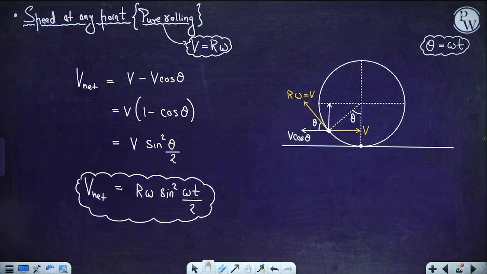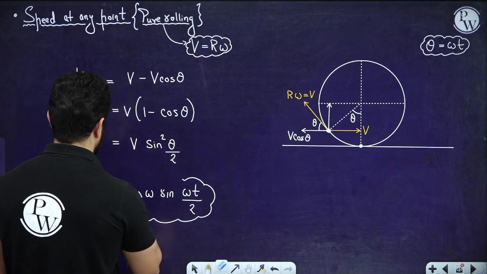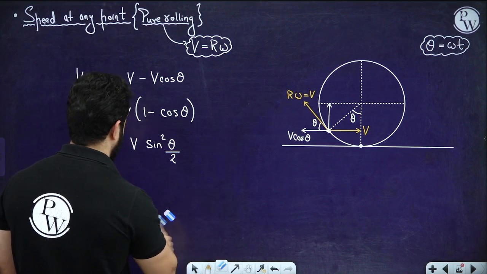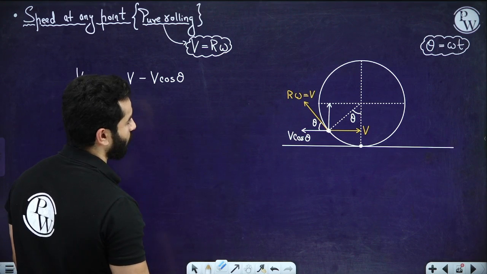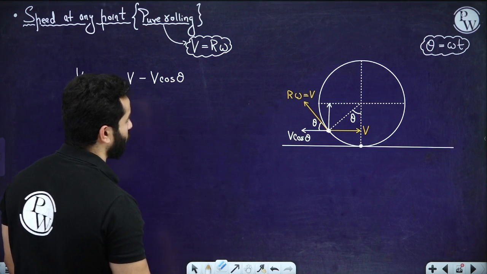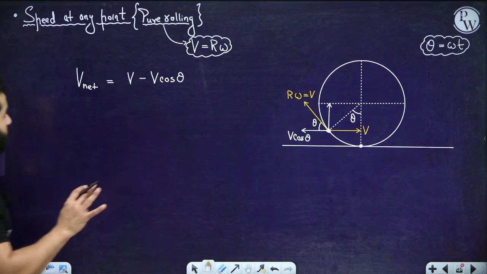By the way, sorry, one thing over here, this has to be done in this way. This is all good. We have two velocities which are v and v cos theta. See, I have made one mistake over here.